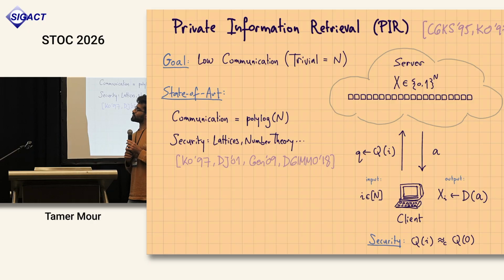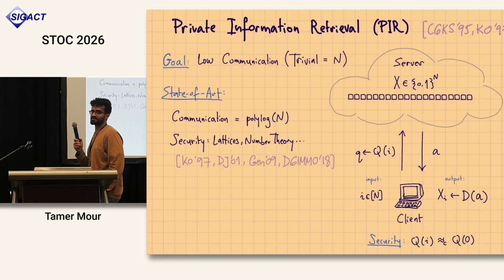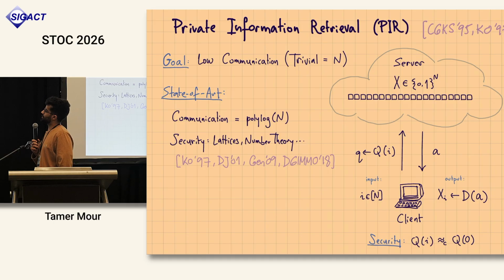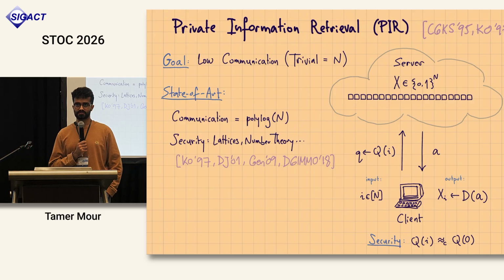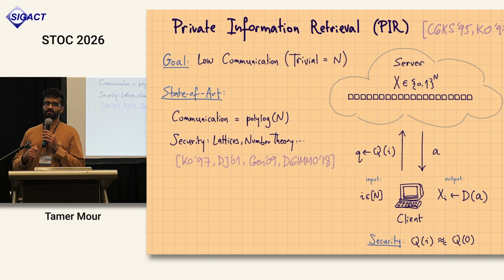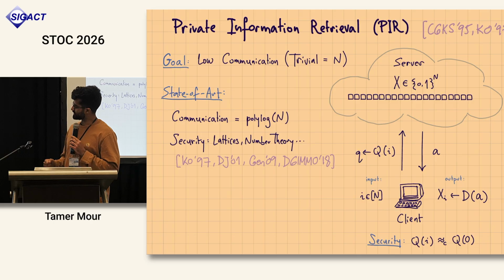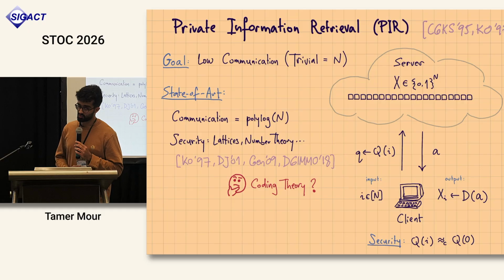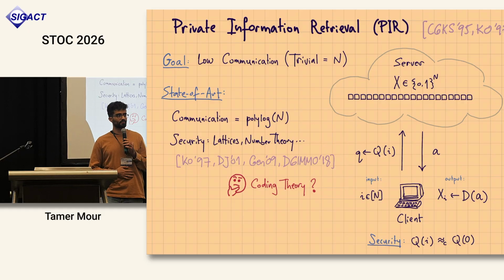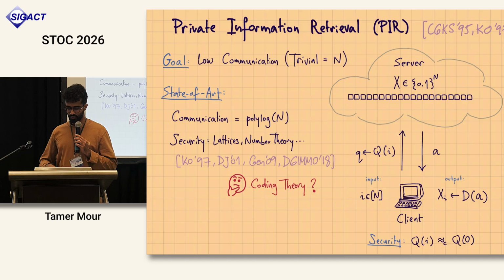PIR is already an almost three decades old problem, and we know a lot about it. We know how to construct PIR with communication that is asymptotically polylogarithmic in n from many standard assumptions. We know how to build it from lattice-based assumptions and from number theoretic assumptions, but one missing category of assumptions that is prominent in crypto is coding theoretic assumptions, like LPN. So this already hints where I'm going.